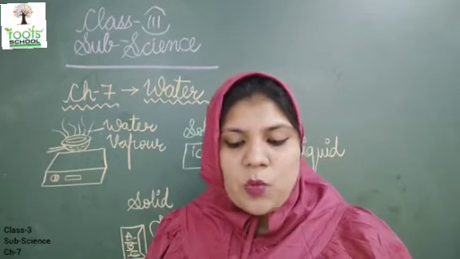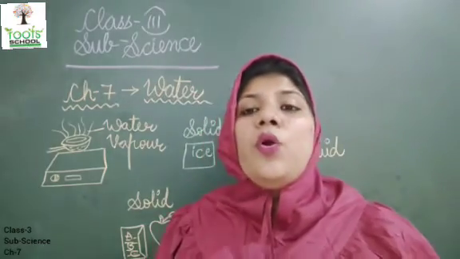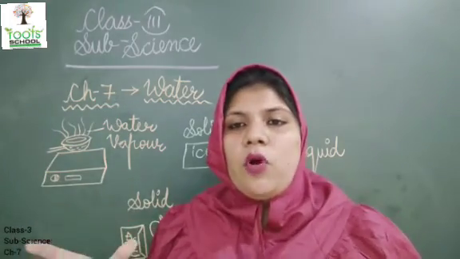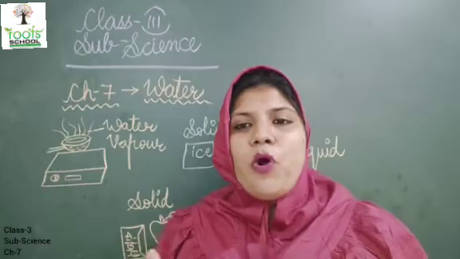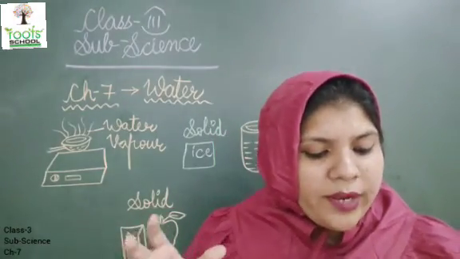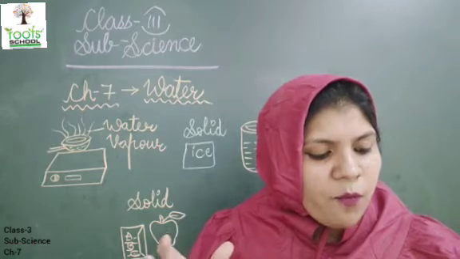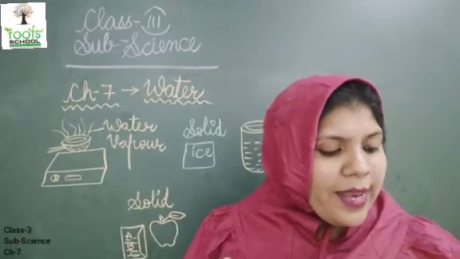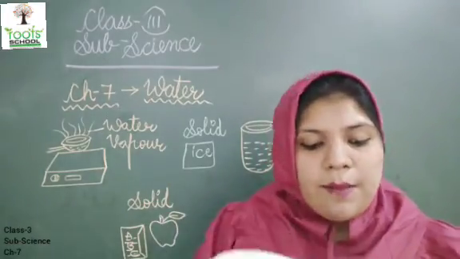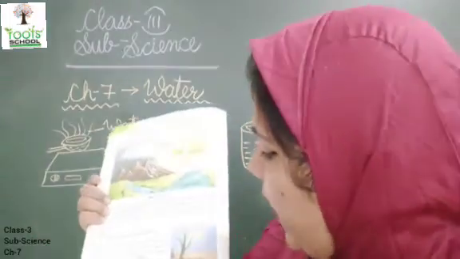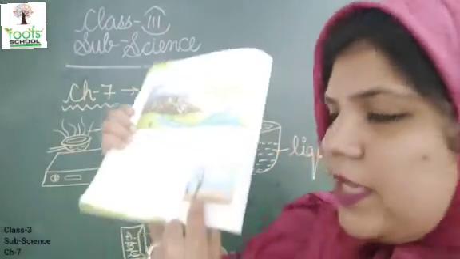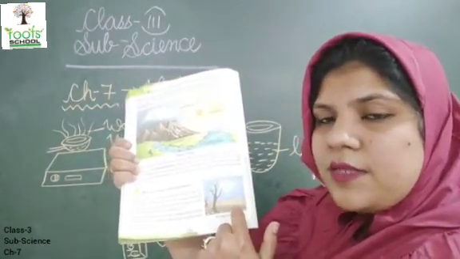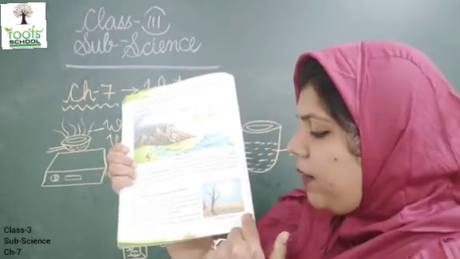It gets collected in oceans, rivers, ponds, lakes and other water bodies. When rain comes, it gets collected into different water bodies like lakes, rivers, ponds, oceans. Less or no rainfall in an area causes the level of water in water resources such as rivers, ponds, wells, etc. to decrease. Now see this is a drawing of land. Here in these kinds of places, water is in a lesser amount, so the land becomes dry.